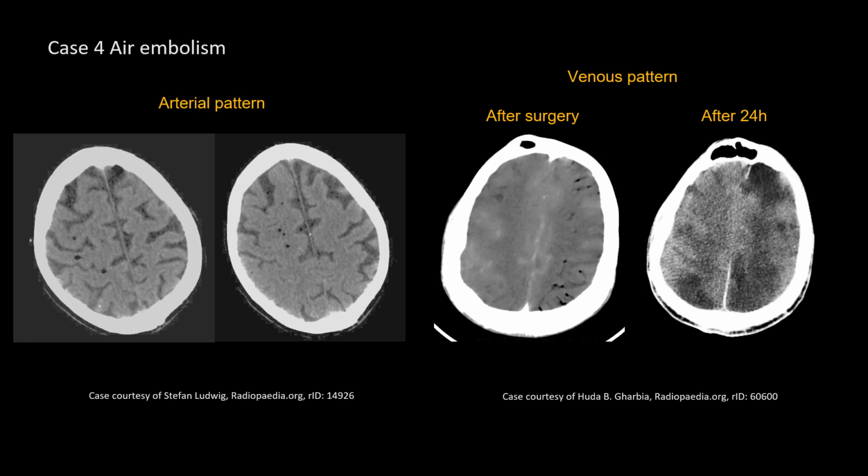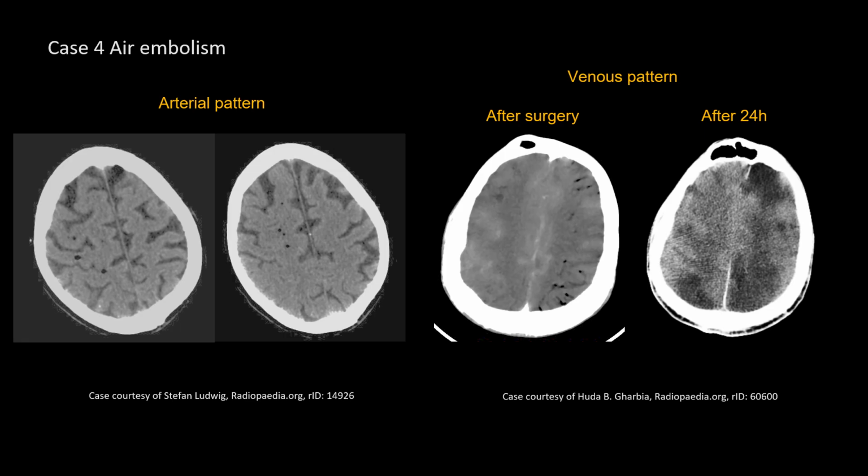Air embolism is rare but can occur during invasive procedures and may involve arteries or veins, as shown in the two cases here. In the left-sided case, the patient had left-sided hemiparesis and gaze deviation to the right after esophageal dilatation. There are parenchymal punctate foci of air in the right ACA/MCA watershed distribution, consistent with the arterial pattern. The venous pattern on the right side appears as serpiginous air in cortical veins with adjacent gyriform venous infarctions.